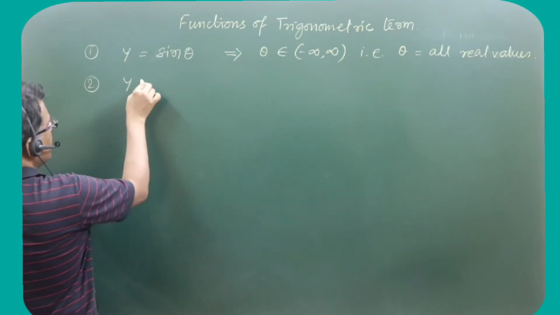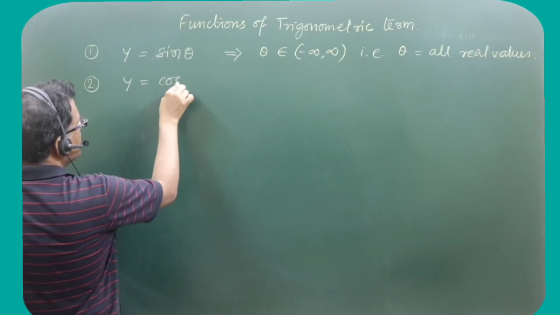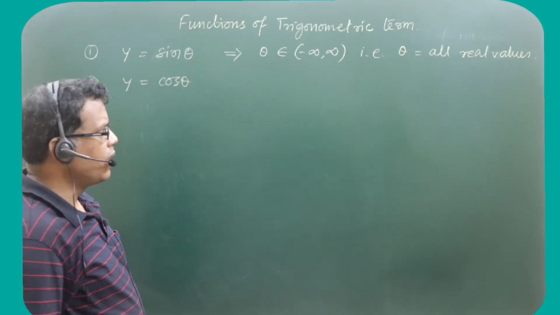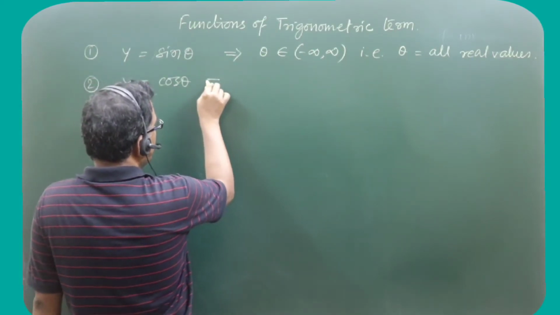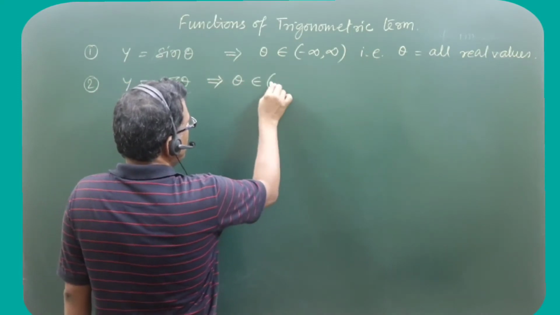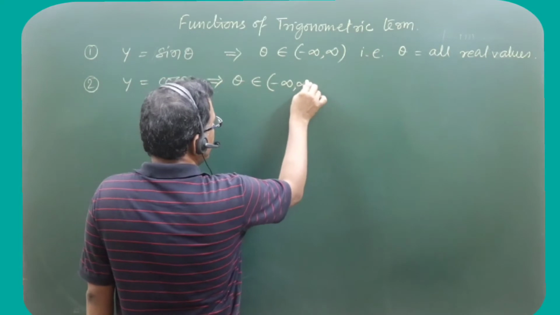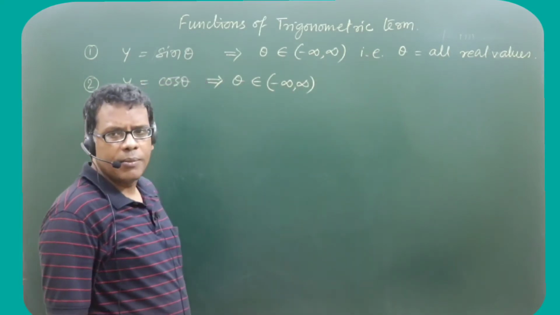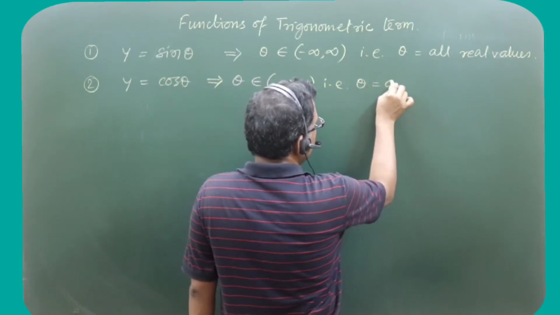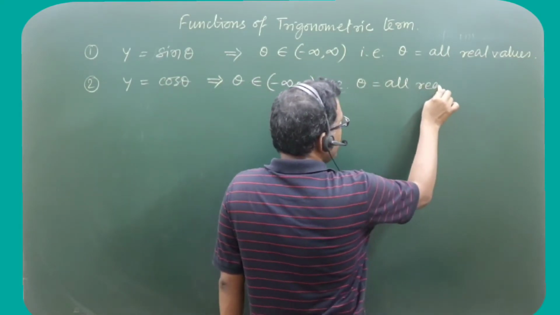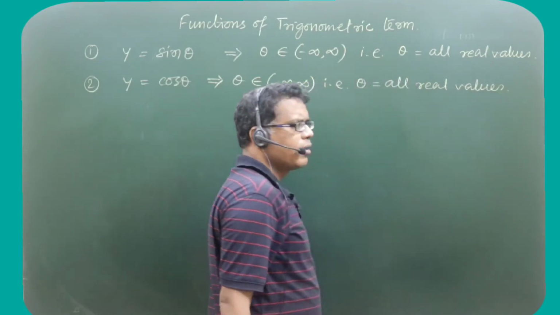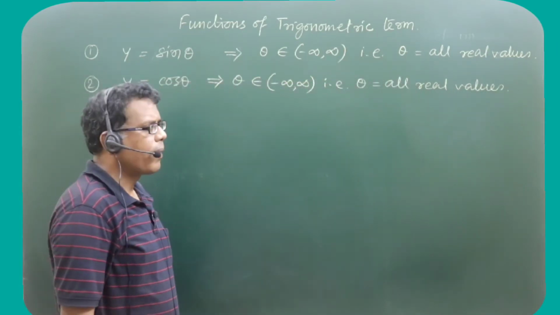Similarly, if you take y is equal to cos theta, if you talk about the existence of cos theta, then also we can write theta belongs to all real values from negative infinity to positive infinity. That is, theta equals all real values. So any real value you consider, positive or negative, for which y is equal to cos theta is defined.